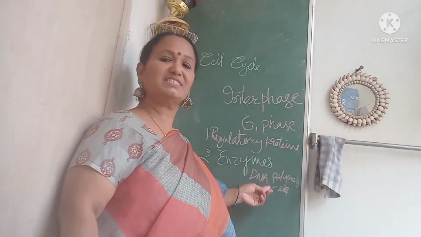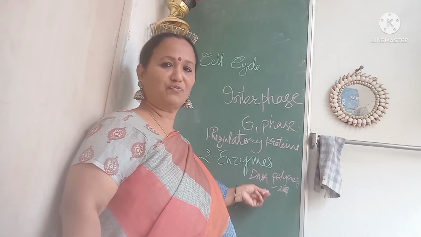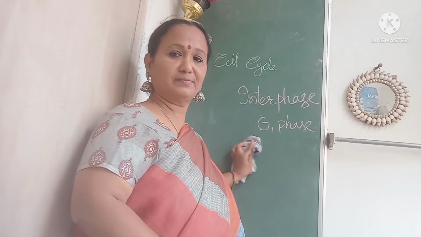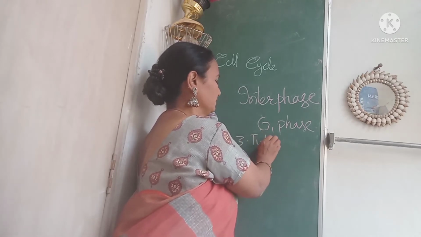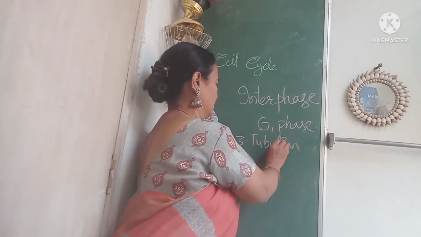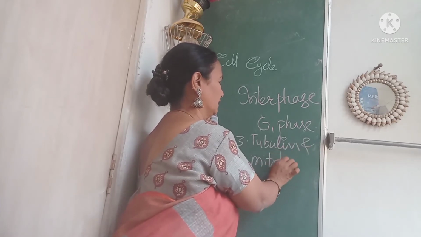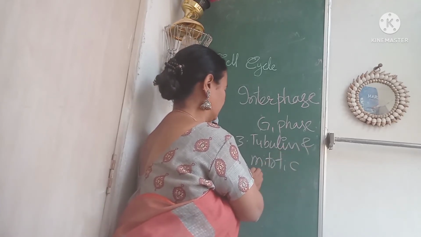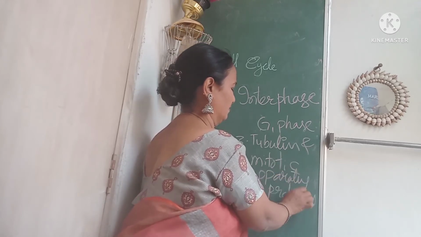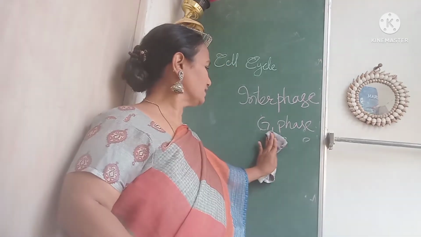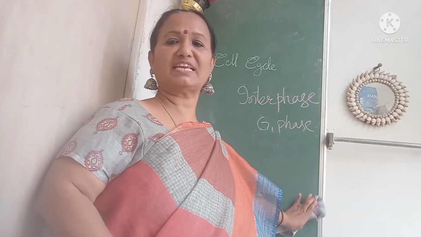DNA polymerase is necessary for the DNA synthesis which is required next. Third, tubulin and mitotic apparatus proteins. G1 phase occupies 30 to 50% of the time of the cell cycle.